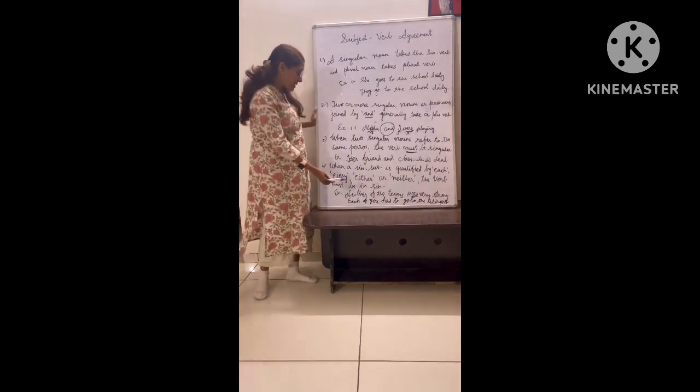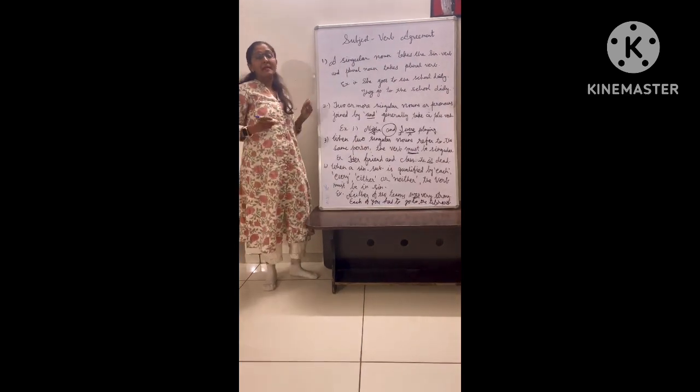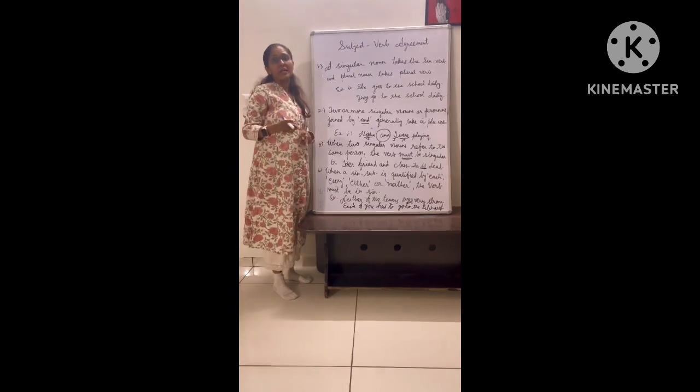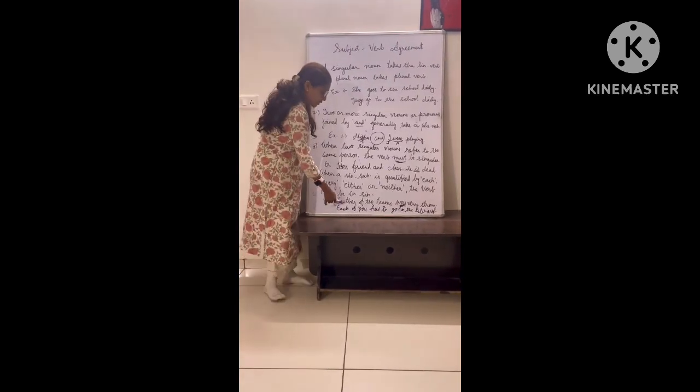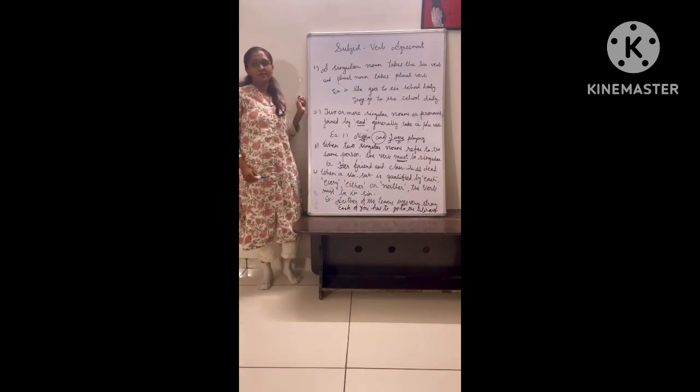The second example: each one of you has to go to the library, right? That means you are many, but each of you, right? So it is singular and the verb is also singular. That's why we have used has.